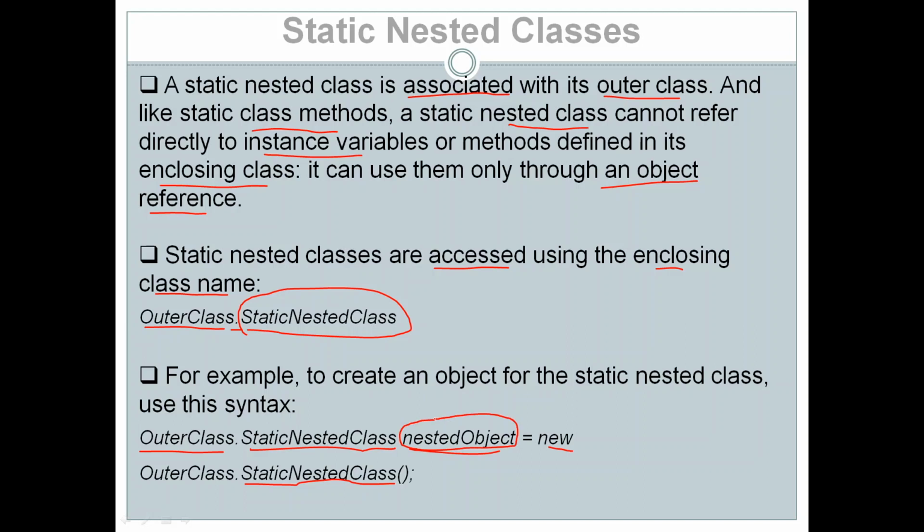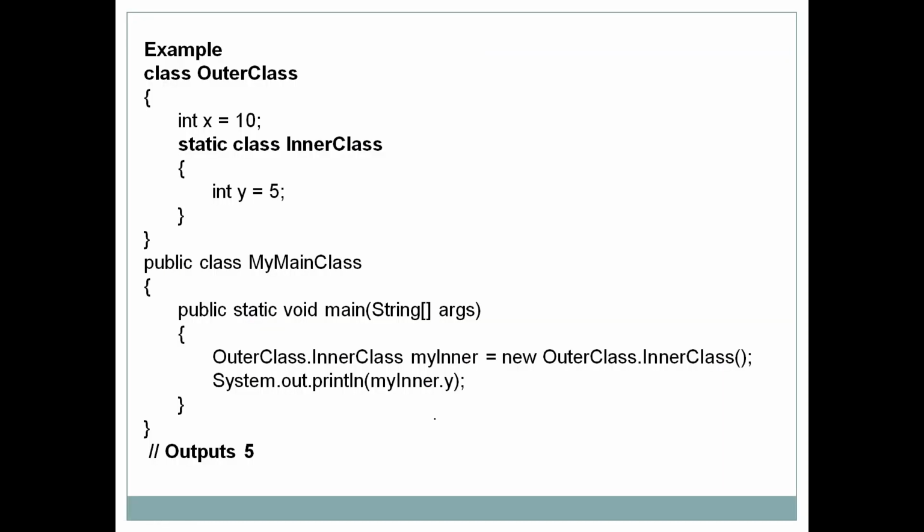Outer class dot name of the nested class, then the object name equals new, again the outer class dot the nested class constructor. This is how we can create an object of a static nested class. Okay, let us look at one example. So this is our example.